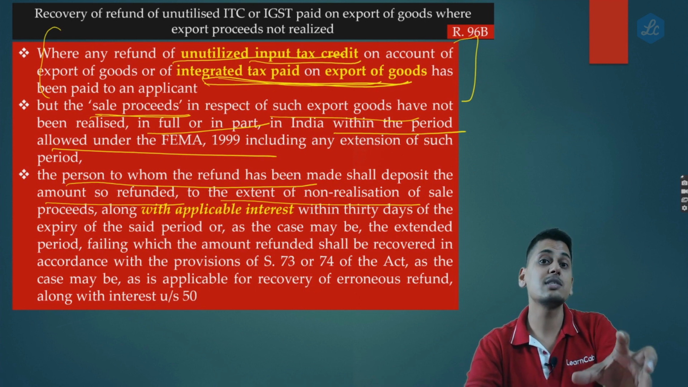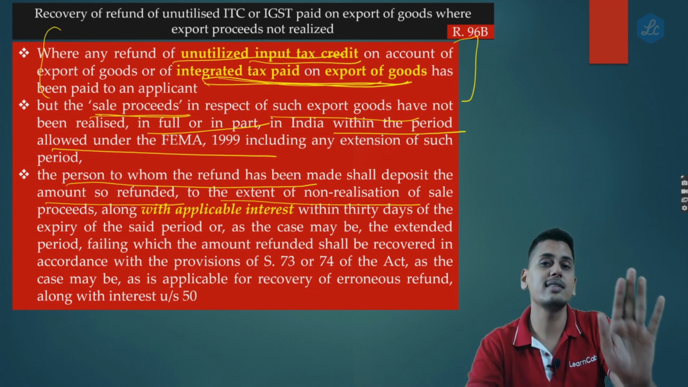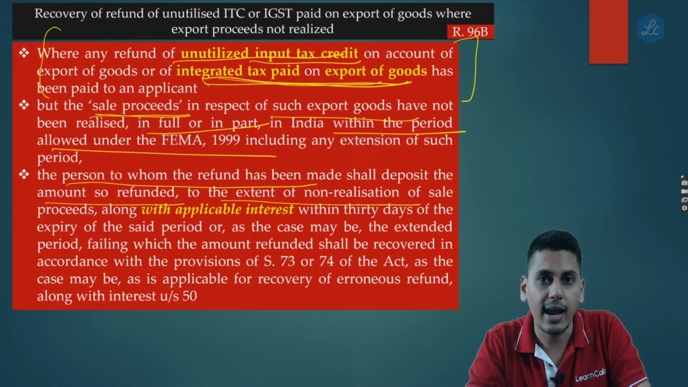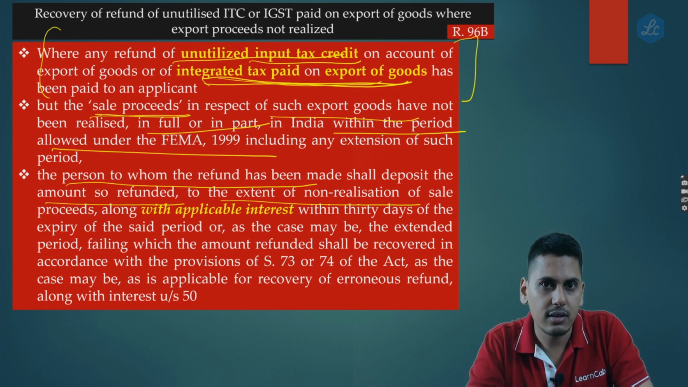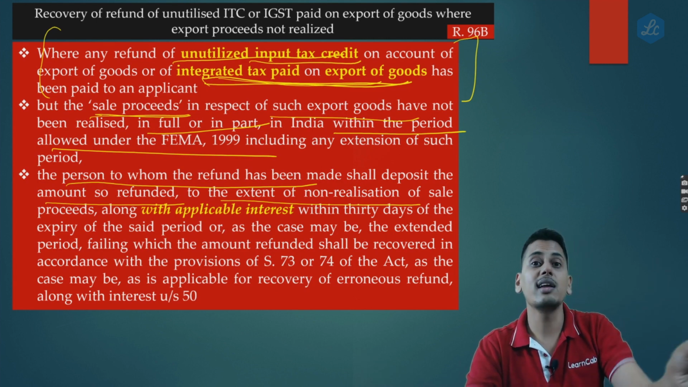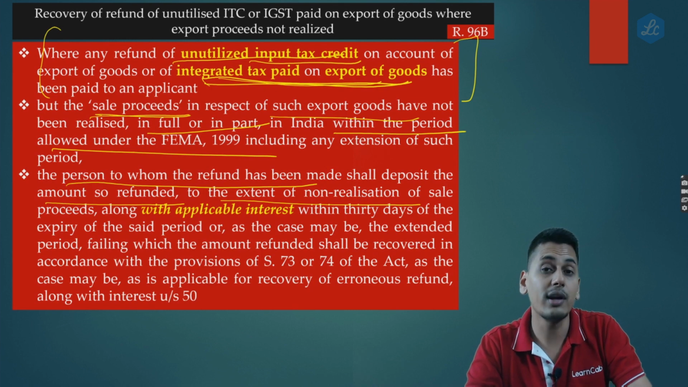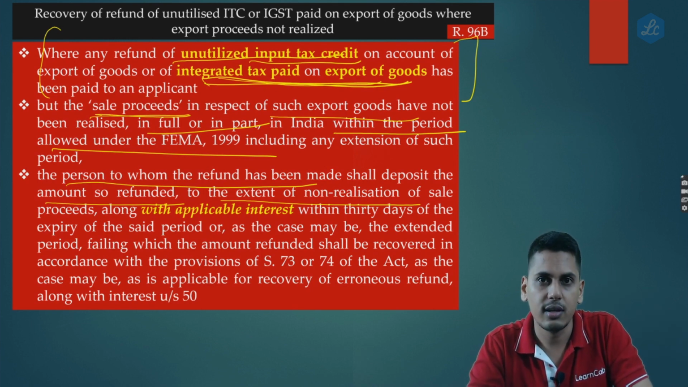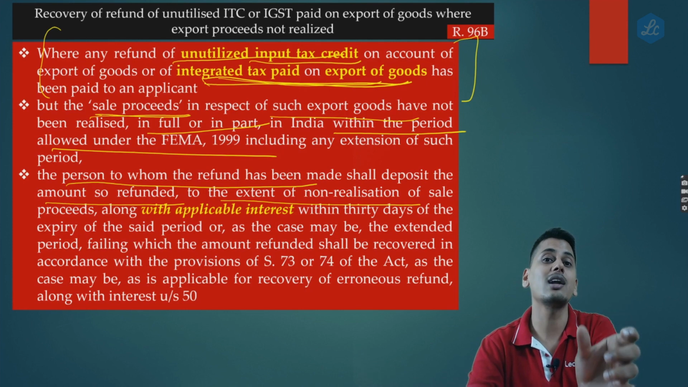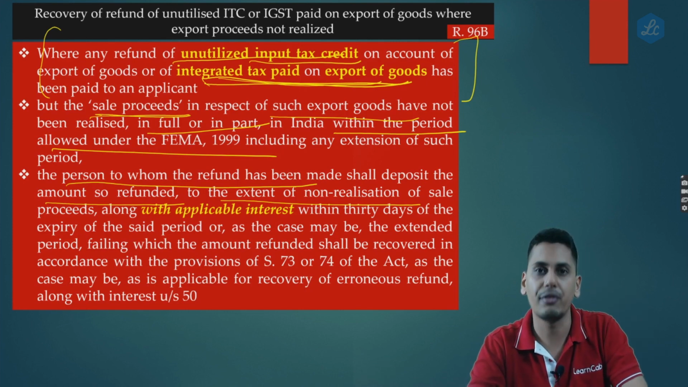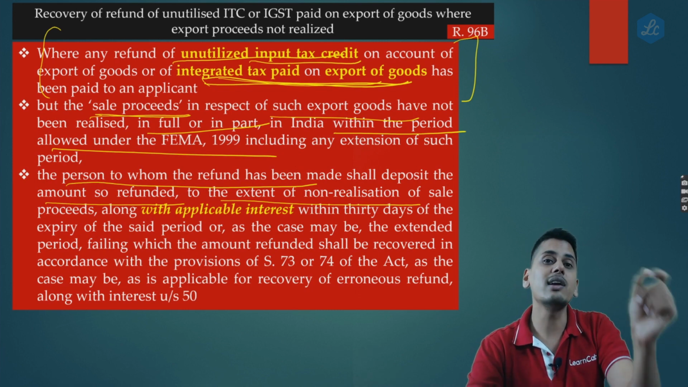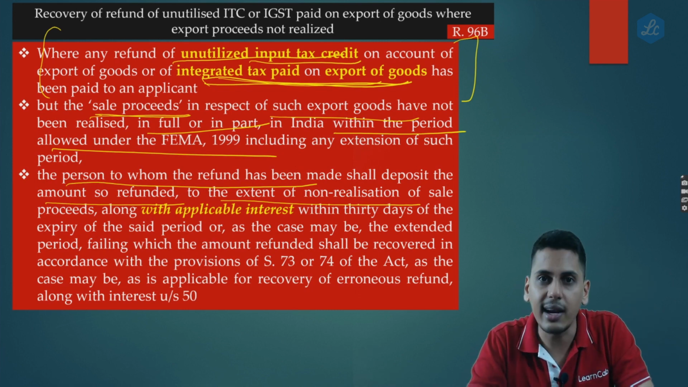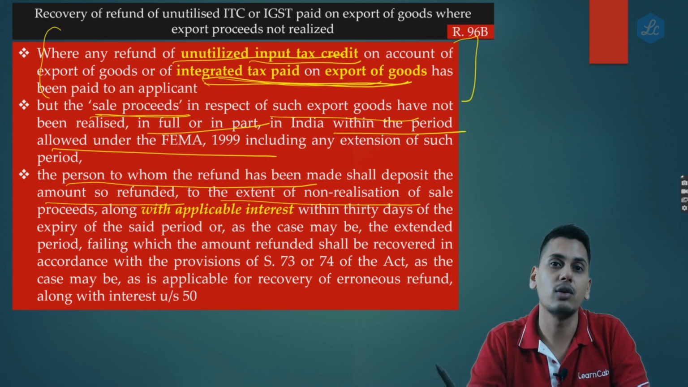So now friends, this is a proportionate mechanism. Let's say you raised an invoice of $10,000 and let's say you got a refund of $1,000. Now friends, on the invoice of $10,000 which you have raised, let's say you realized $4,000. What is unrealized? $6,000. So to the extent of non-realization, assuming it is not getting realized within the time limit allowed under FEMA, here it is 60%. So whatever refund you have received, 60% of that you are supposed to pay back to the government.